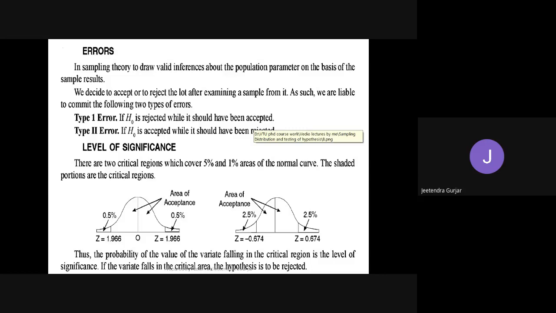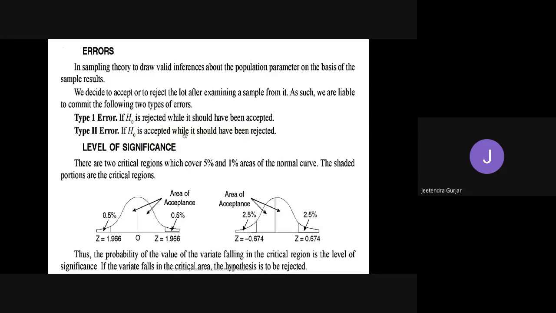So actually first it was rejected, right? Only one option was correct. Then after going through the analysis, after sampling this one study, we came to the conclusion that for the one question there are two answers, so it is accepted. So if H naught is rejected, which should have been accepted but has been rejected, this is a type 1 error. Is it clear?